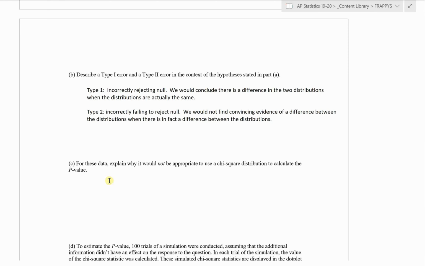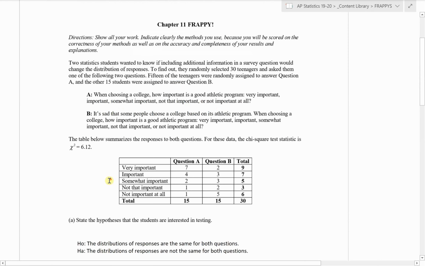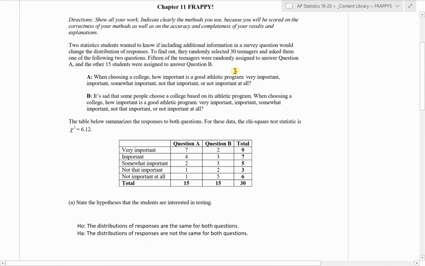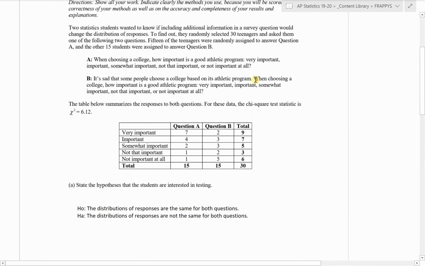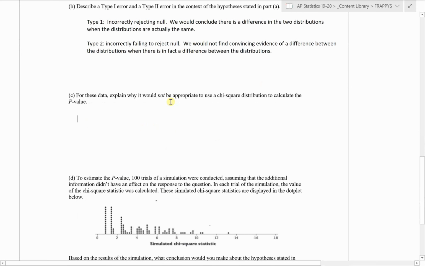So the random condition is met for sure. It says they randomly assign the teenagers to their question. The 10% condition would certainly be met. There are well over 300 teenagers. So we need to look at the normal condition, which is the large counts condition. And the large counts condition says that we need all of the expected counts to be greater than 5. Okay, so we would have to compute the expected counts.